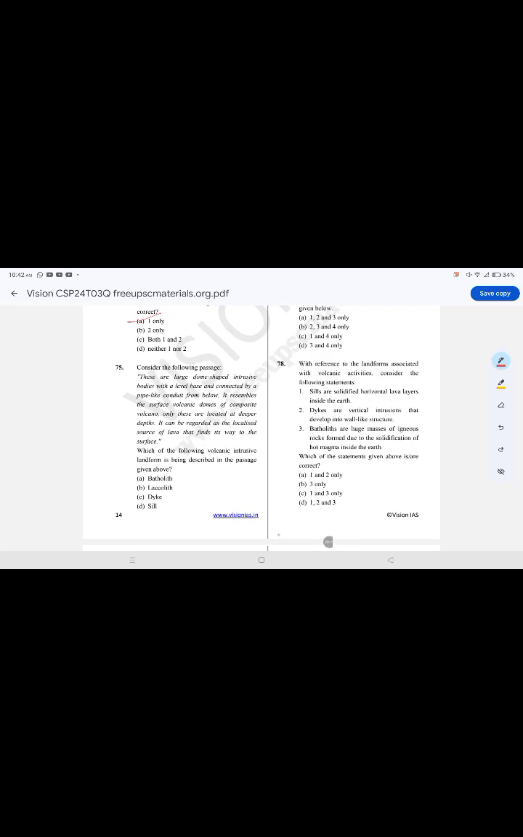Consider the following passage. These are large dome-shaped intrusive bodies with a level base, connected by a pipe-like conduit from below. It resembles the surface volcanic domes of a composite volcano, only these are located at deeper depths. It can be regarded as the localized source of lava that finds its way to the surface. Which of the following volcanic intrusive landforms is being described in the passage? The correct option is option B, Laccolith.